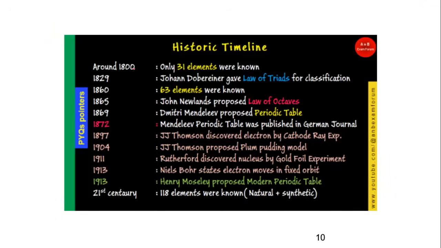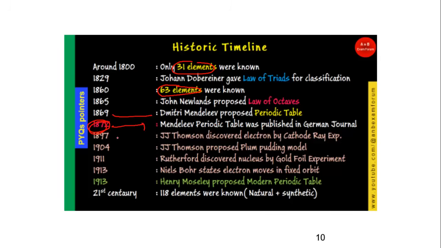Like around 1800 there were 31 elements known, but after 60 years there were 63 elements known, and in 1869 Dmitri Mendeleev proposed the periodic table. Okay, and this periodic table was published in the year 1872, that you have to remember. Although it was proposed in 1869, it is in 1872 that this periodic table was published.